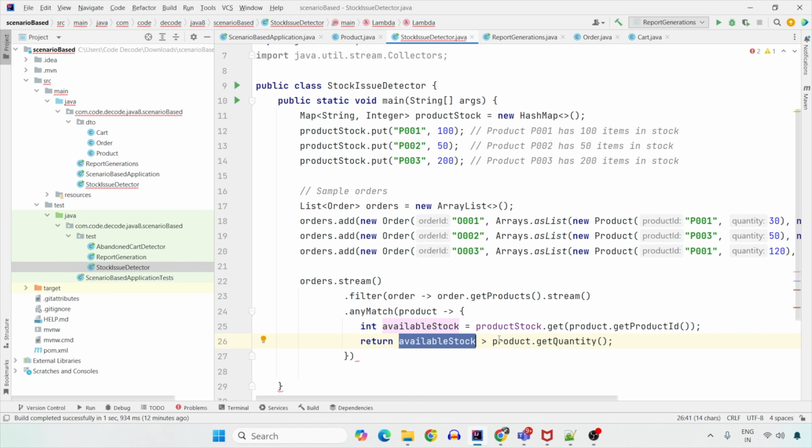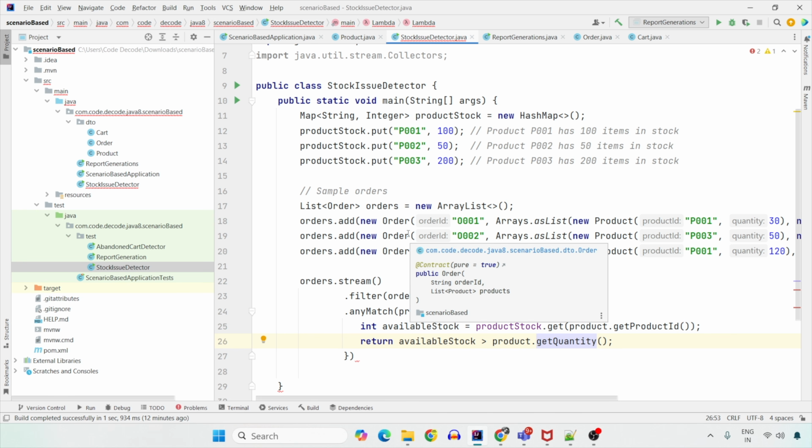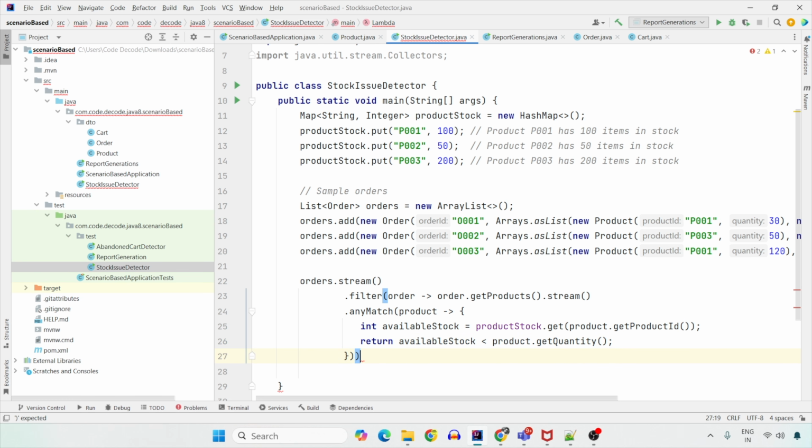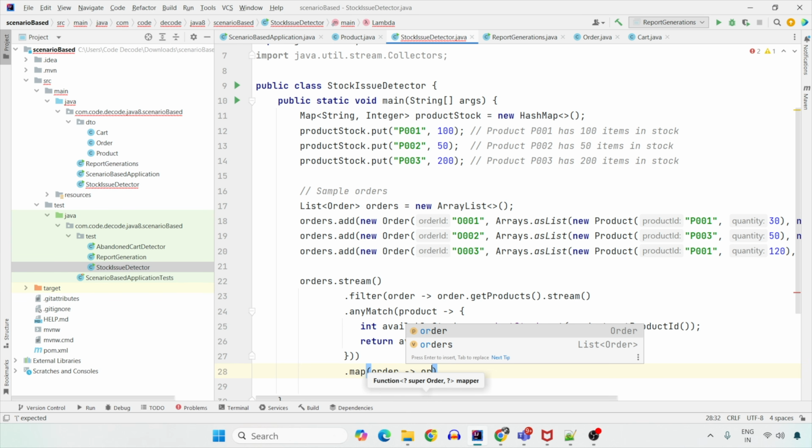But we have to mark the problematic orders, not the normal orders. So if the available stock quantity is less than the given expected quantity, then we have to mark it. So .map whose order.getId is what we want as an output.